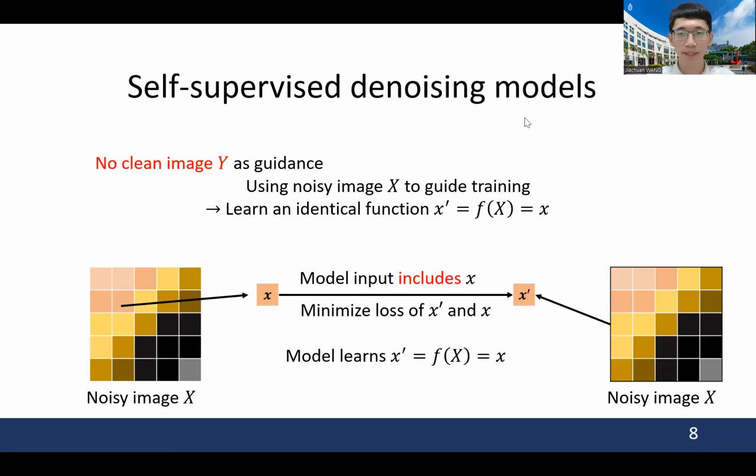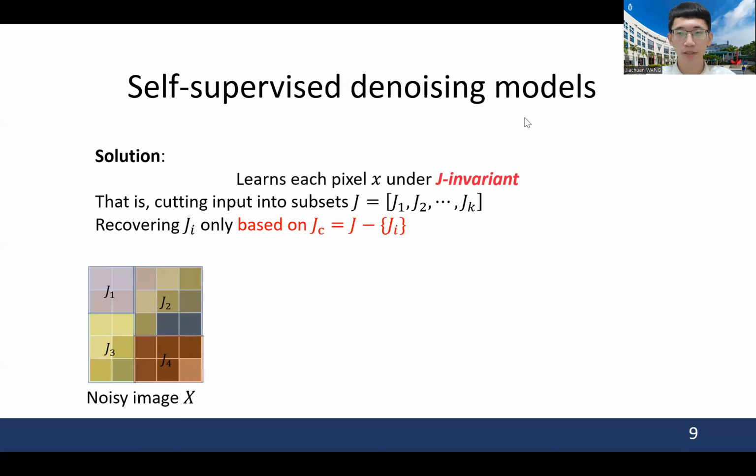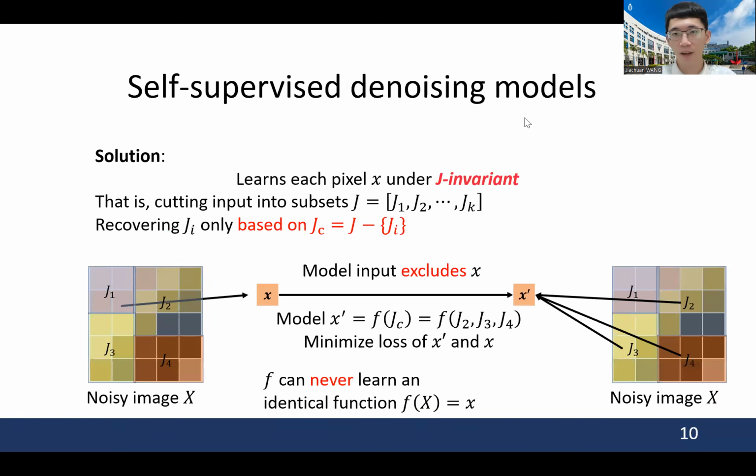To be more specific, the model input includes X, and minimizing the loss between model output and X will directly learn an output equal to X. The solution is to make each pixel learned as under G invariant. We can split the input into subsets, then we recover Gi only based on its complementary set. The model input excludes X, so we can simply minimize the loss of output and X. F can never learn an identical function.